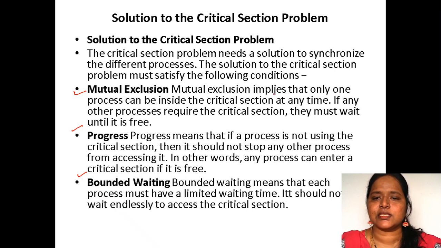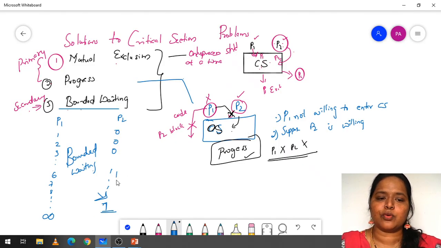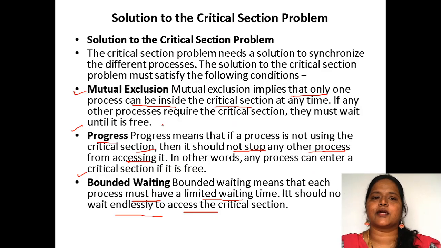Fine. Mutual exclusion, in the sense, implies that only one process can be inside the critical section at any time. At any point of time, only one process should be there in the critical section. Progress means if a process is not using the critical section, then it should not stop any other process from accessing it. Bounded waiting, in the sense, each process must have a limited waiting time. It should not wait endlessly to access the critical section. So here P2 is waiting endlessly. So these are the different critical section solution problems.